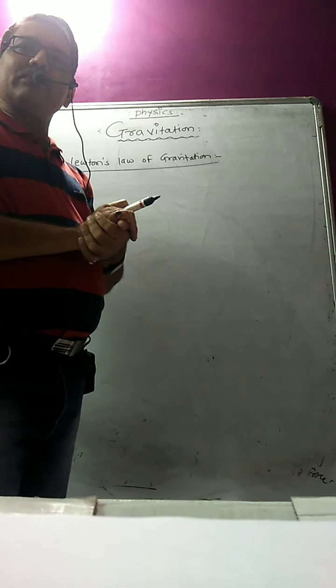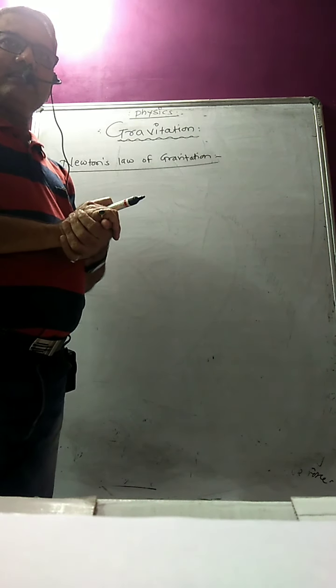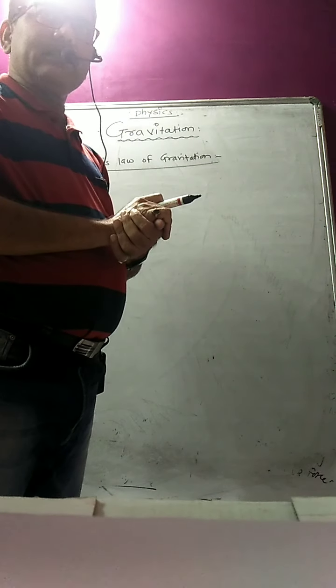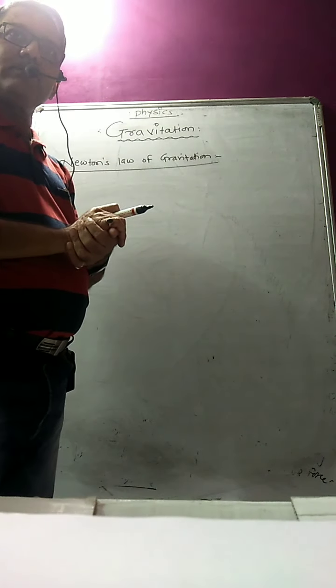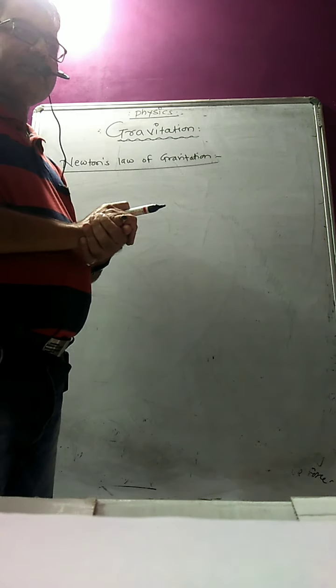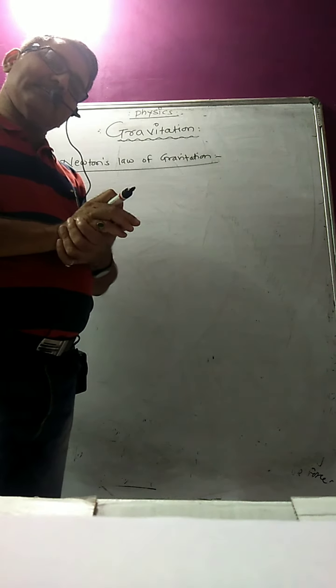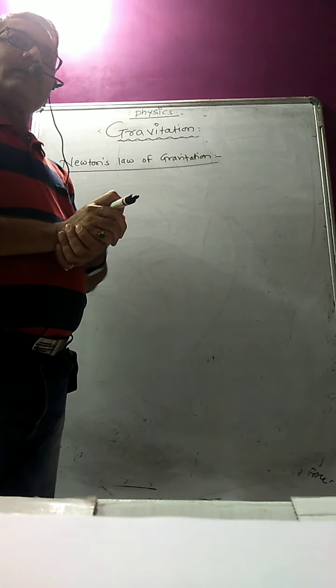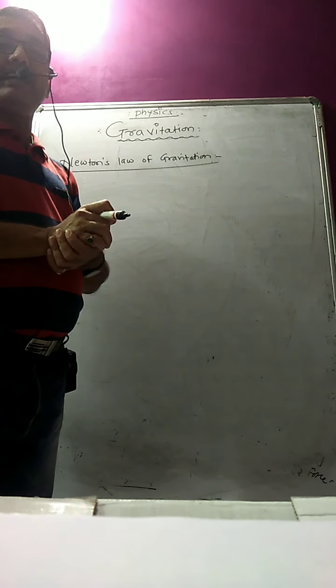And you know the weakest force in the universe is the gravitational force, and the strongest force in the universe is the strong nuclear force. It is 10 raised to 38 times stronger than the gravitational force. All these things we have learned, and now we can come to the point: Newton's law of gravitation.